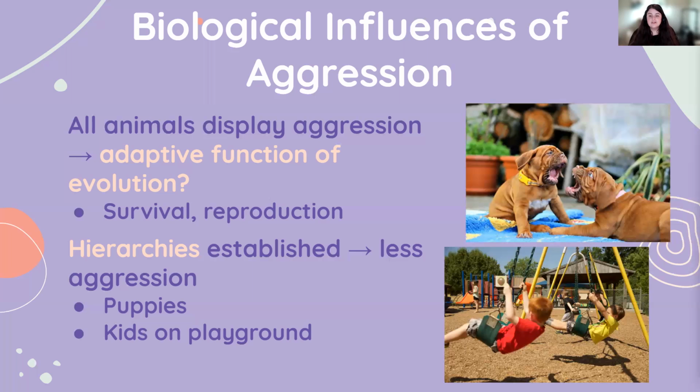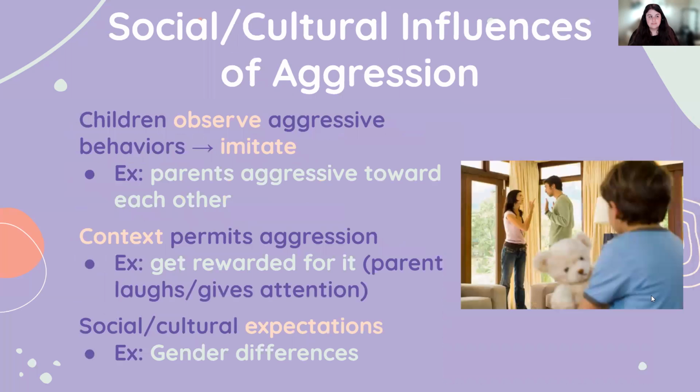Young children, when there is aggression on the playground, hierarchies start forming. Children start to display aggression only to the children on the same level as them, where it's safe or equal to do so. So it does seem to mirror in young children in some ways. So that's the biological influences of aggression.